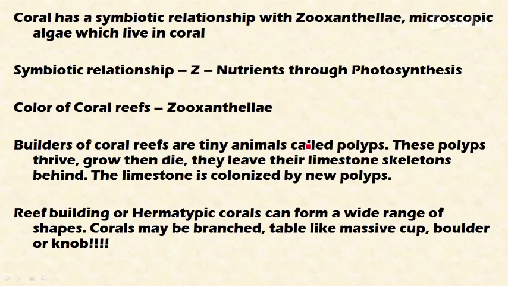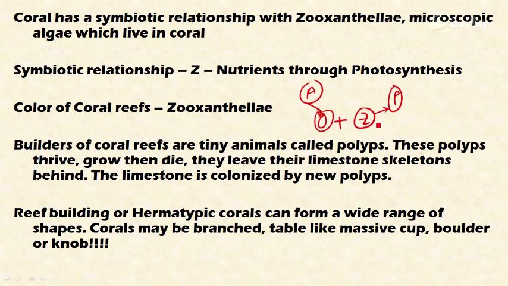These coral polyps, the tiny animals, live in a symbiotic relationship with zooxanthellae. These are microscopic algae. On the one side, the coral polyps are small animals, and zooxanthellae are small plants, the microscopic algae. So they have a symbiotic relationship with each other. They support each other in their survival.